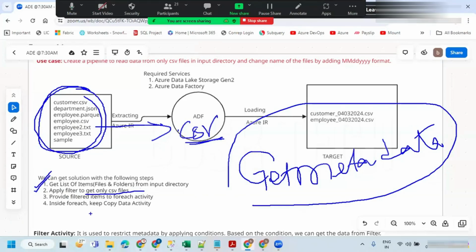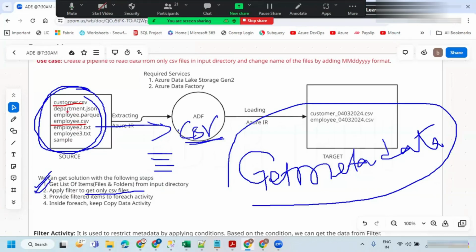Once you get the CSV files, you are going to get a list of files, right? 100% you are not going to get a single file. Even if you get a single file, the output of the second task is going to be a list of items. In this particular case, I'm going to get customer.csv and employee.csv.